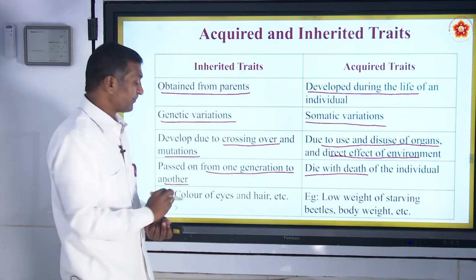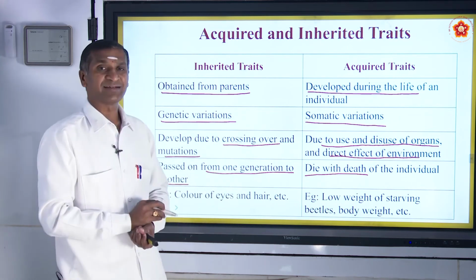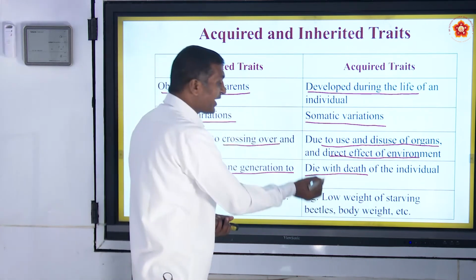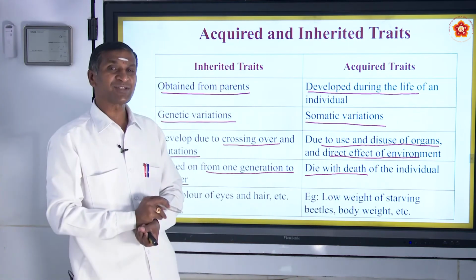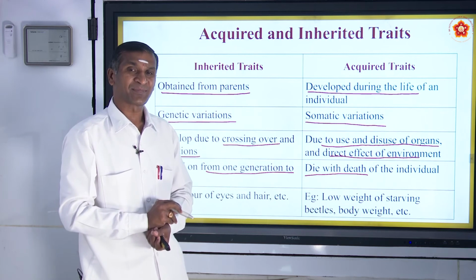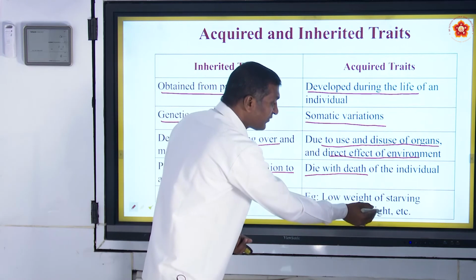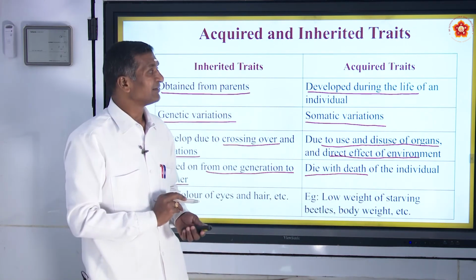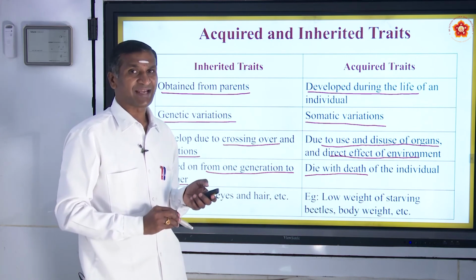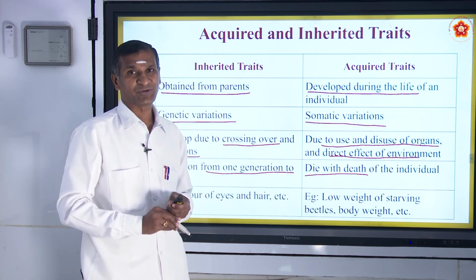Inherited trait, example, color of eyes and hair, etc. Whereas acquired trait, low weight of starving beetles, it was acquired. Body weight, this all is acquired traits or acquired character. I hope it is very much clear for all of you.